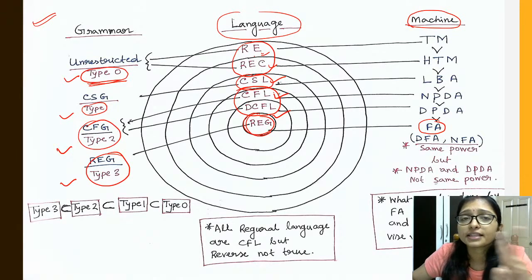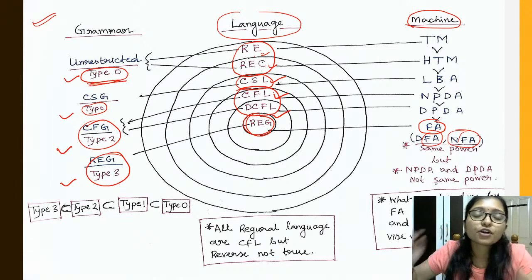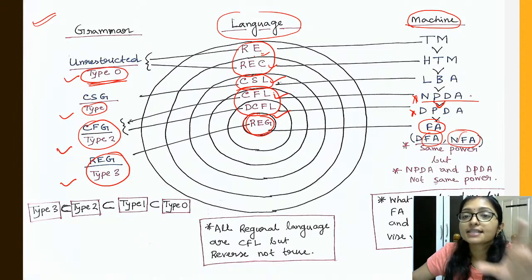For CFL there are two types, but please remember this: for DFA and NFA, the machine power is the same, right? But for the CFL and DCFL, the machine power is not the same and the language power is also not the same. That is very important. Non-deterministic and deterministic: the power of the non-deterministic pushdown automata is greater than the power of deterministic. I will discuss why it is larger.